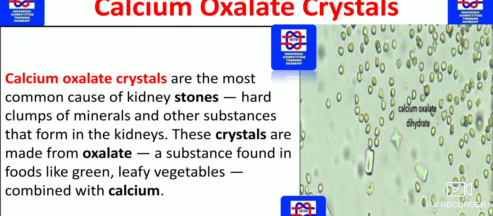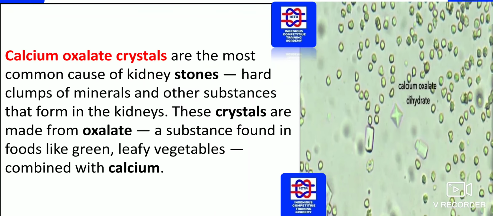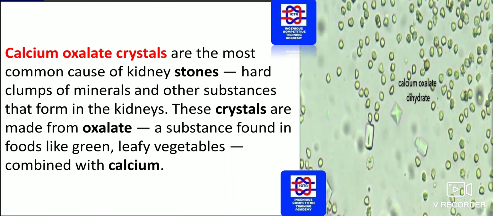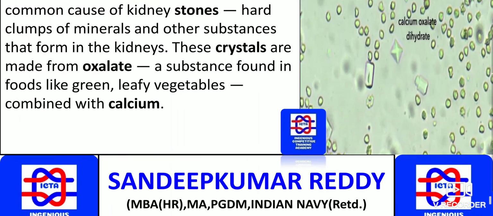Calcium oxalate crystals. We should remember these are the most common cause of kidney stones. Kidney stones are hard clumps of minerals and other substances that form in the kidneys. These crystals are made from oxalate, a substance found in foods like green leafy vegetables, combined with calcium. So kidney stones are due to calcium oxalate crystals.